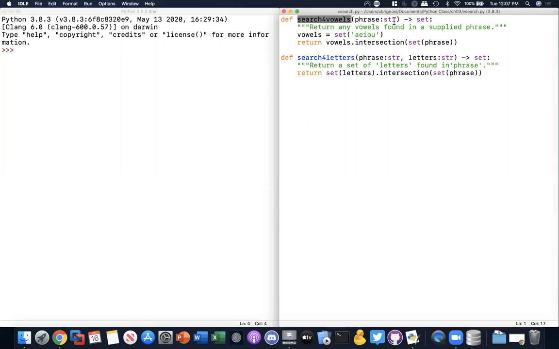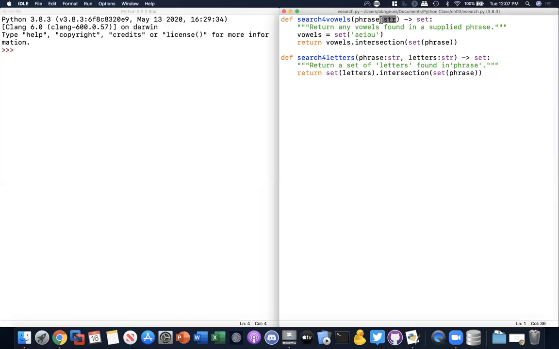And between the parentheses are the arguments, which is this first variable here, the argument. This part is optional. It's a description of that argument. It tells you that the expectation is that the argument is a phrase. And then this other part here, not including the colon, is a description of what the function will return, a set. And what's a set? We also discussed it in previous classes.